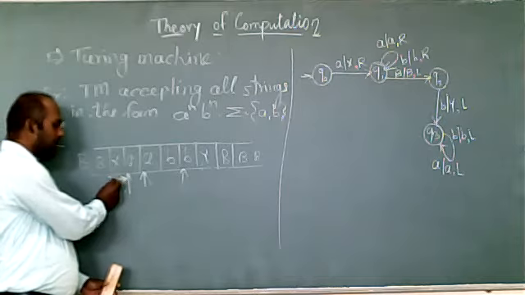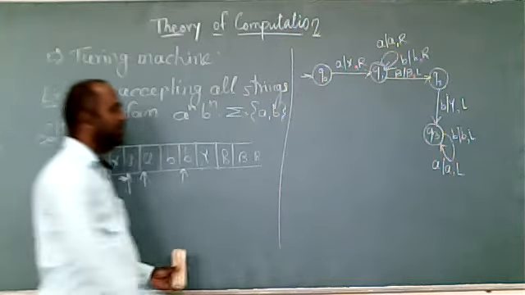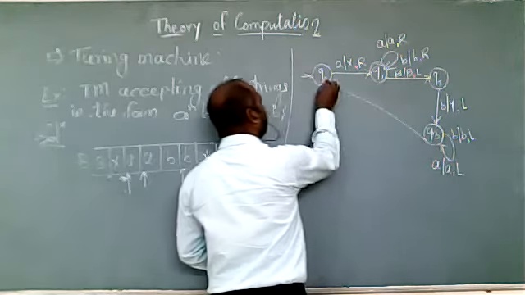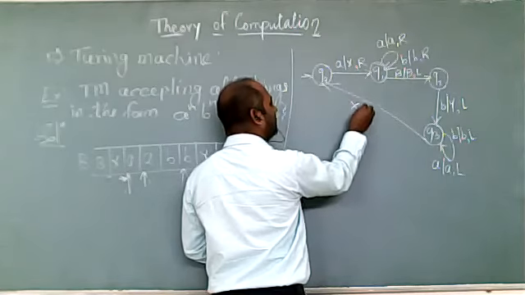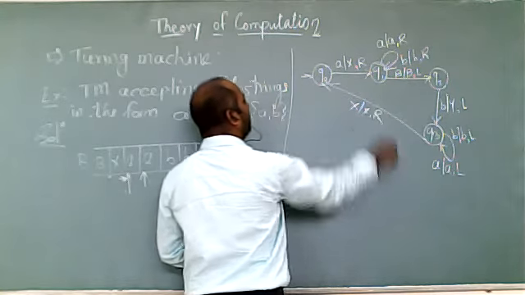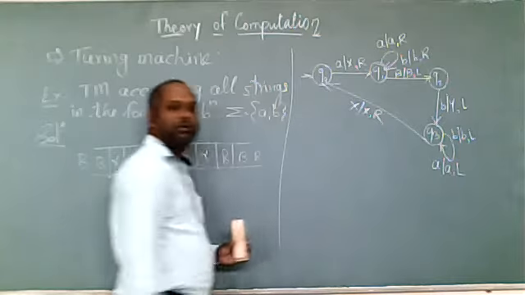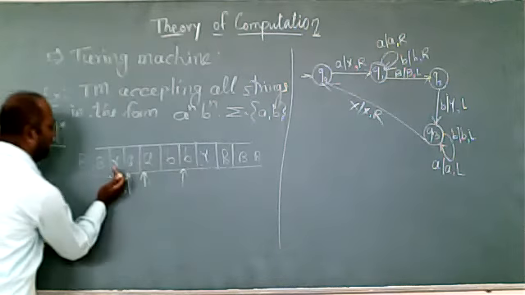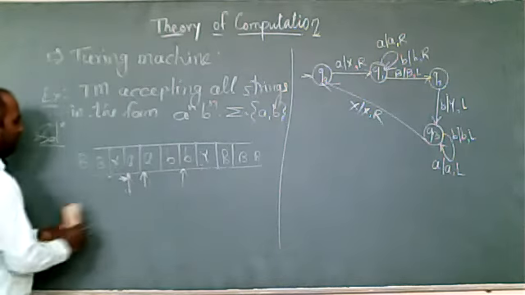If I am getting X, keep X as it is and the direction of the head will be right.